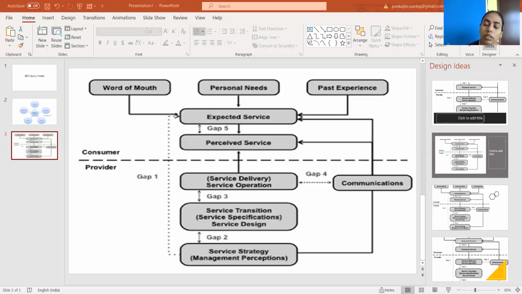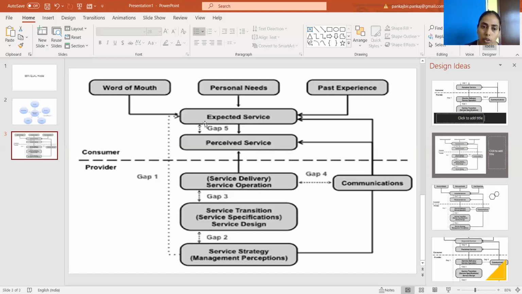Whatever he receives from word of mouth or his past experience will be summarized into the customer's expected service, and whatever communication is done by the service provider can create the perceived service. And if there is a gap between these two, it will definitely generate a lack of service quality.